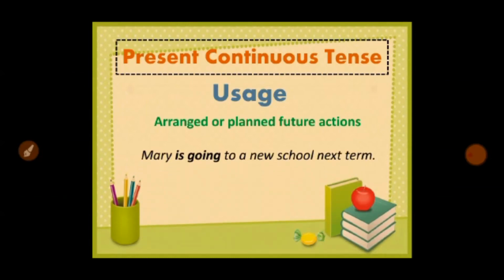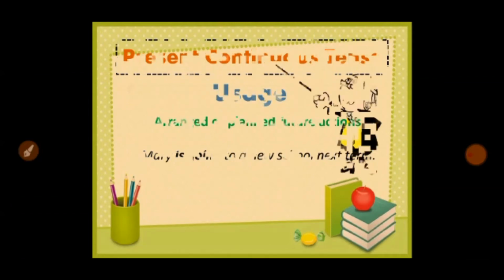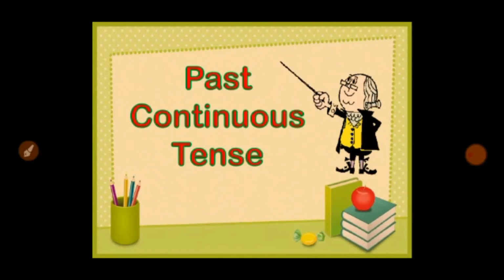As I told you, we use tomorrow, next week, such time expressions in this tense when we talk about planned future actions. For example, Mary is going to a new school next term. Okay, so that was the end of present continuous tense.